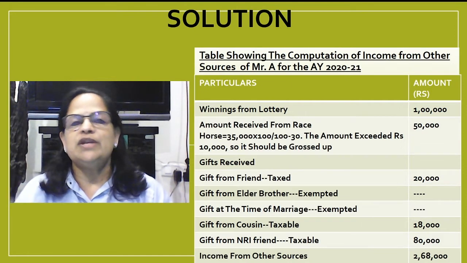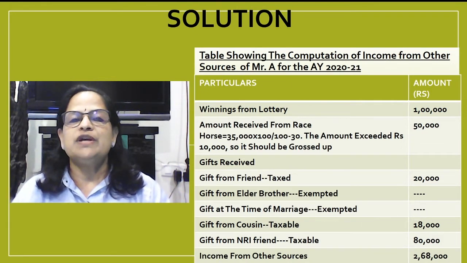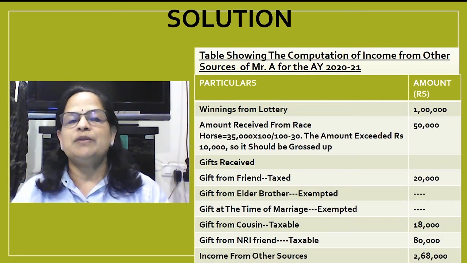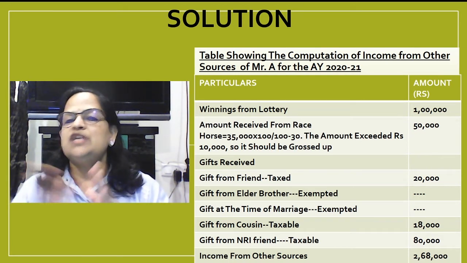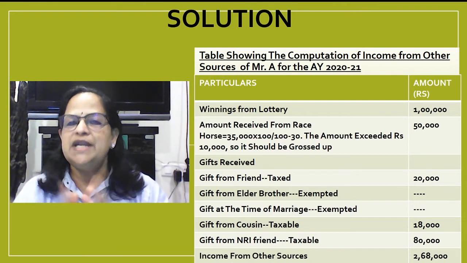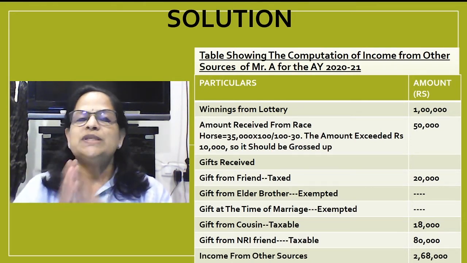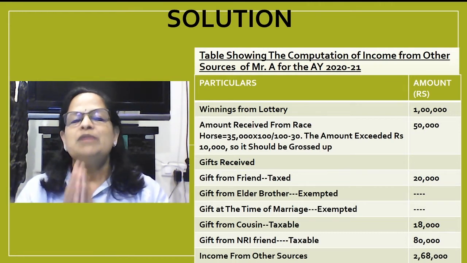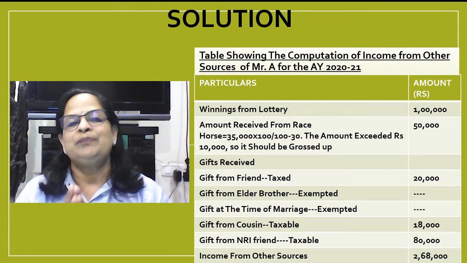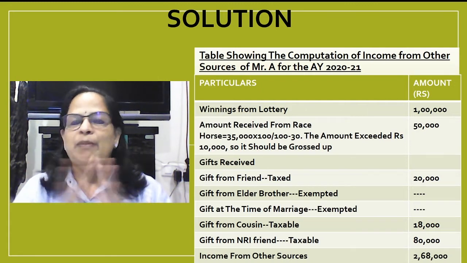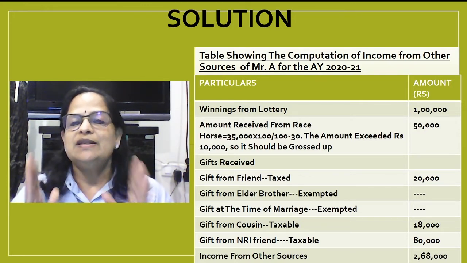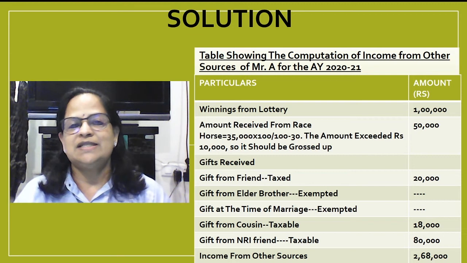So the solution: table showing the computation of income from other sources of Mr. A for the assessment year 2021. Always I'll insist that it should be in the table format. The heading should be there, and then always present the answers in a table format. Typing itself is so difficult for me, but still I'm doing that because I want my students to follow this. Your paper, when you write it in the examination, should look neat and clean. So that is how you have to write it.